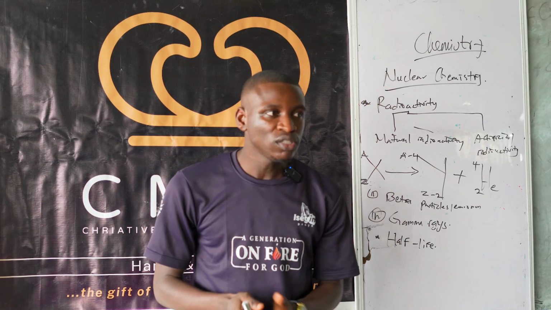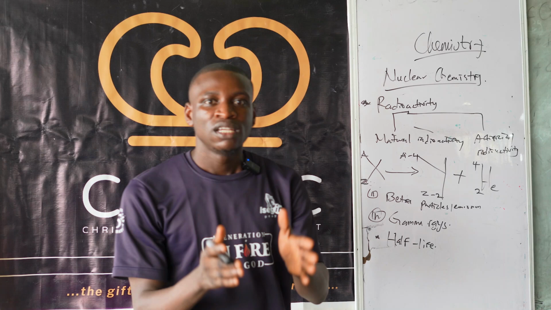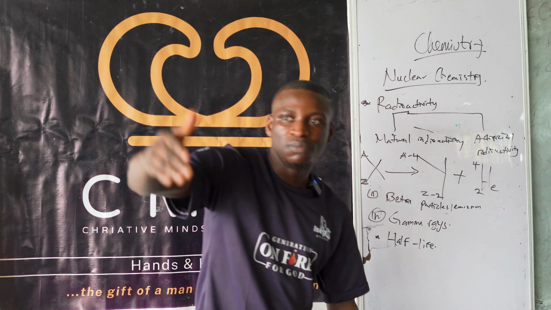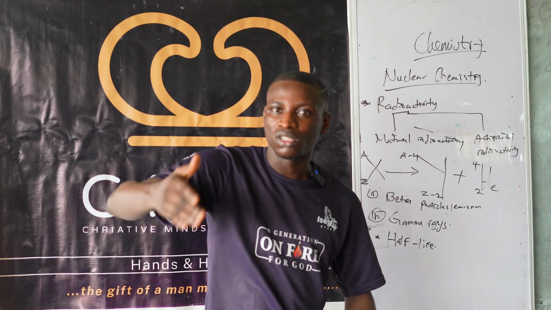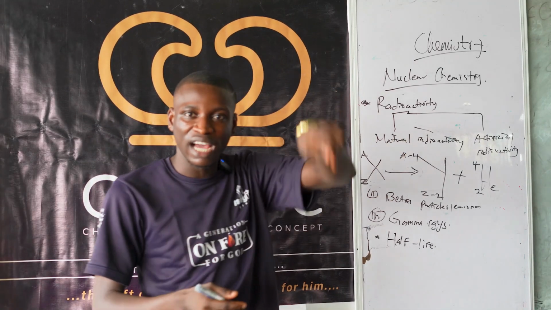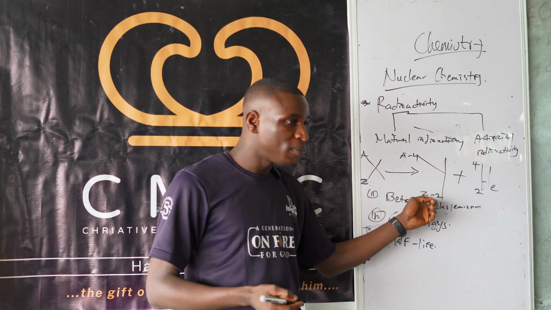So basically, what alpha emission is about is that a radioactive substance degrades, and then what? An alpha particle is being released. What is the alpha particle that is being released? A helium nucleus. And then the daughter nucleus that you eventually have, its mass number will reduce by 4, while its atomic number will reduce by what?